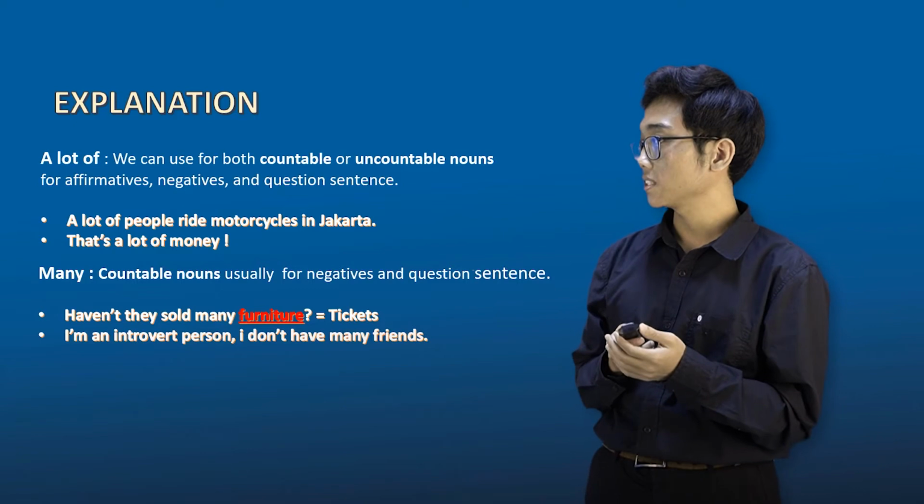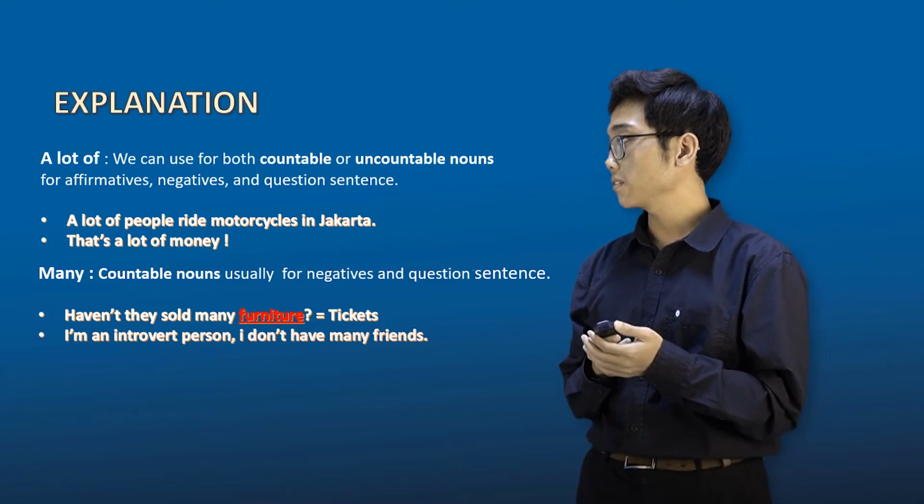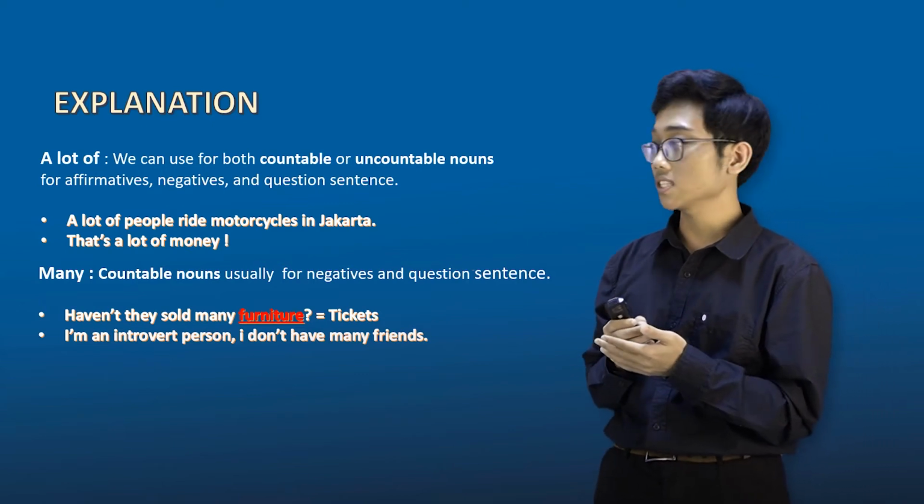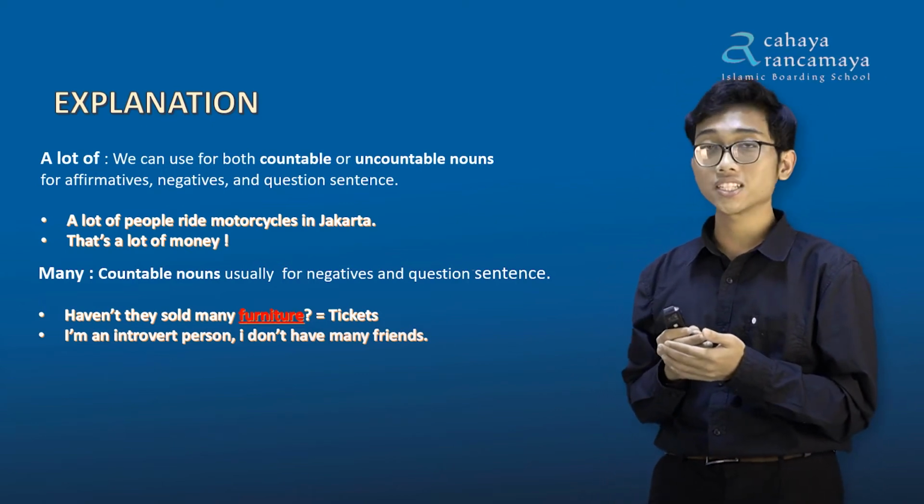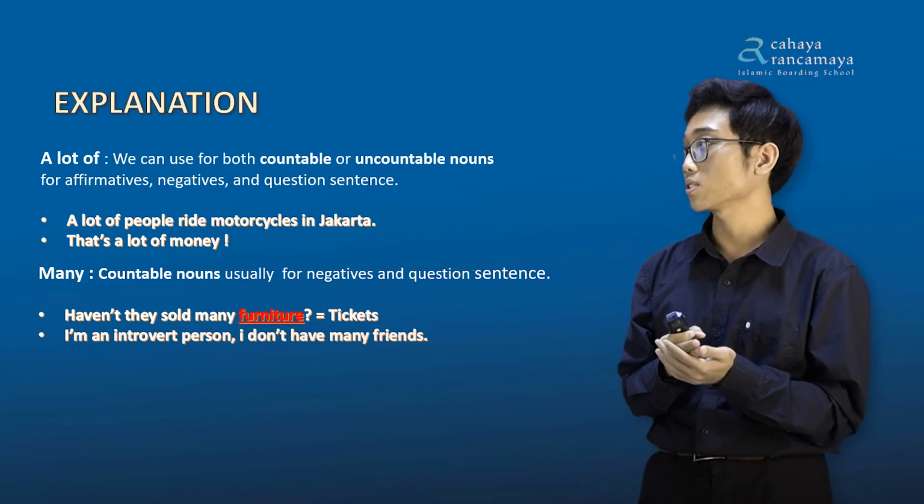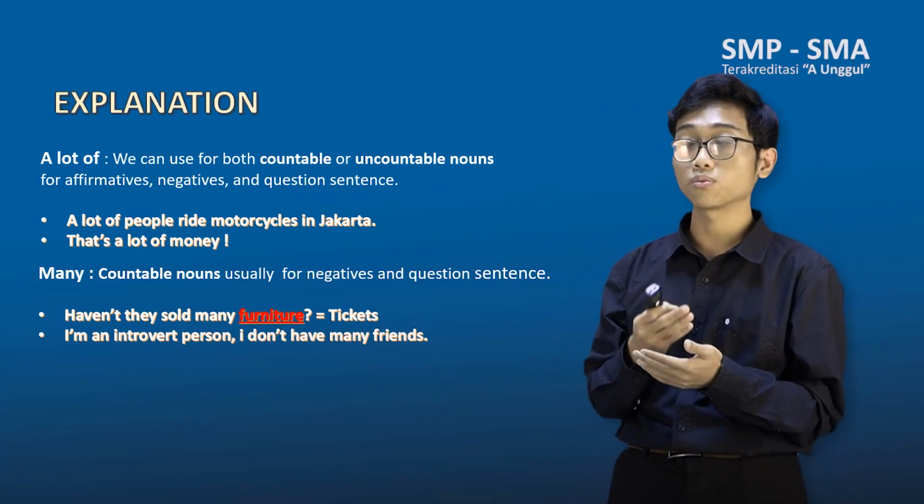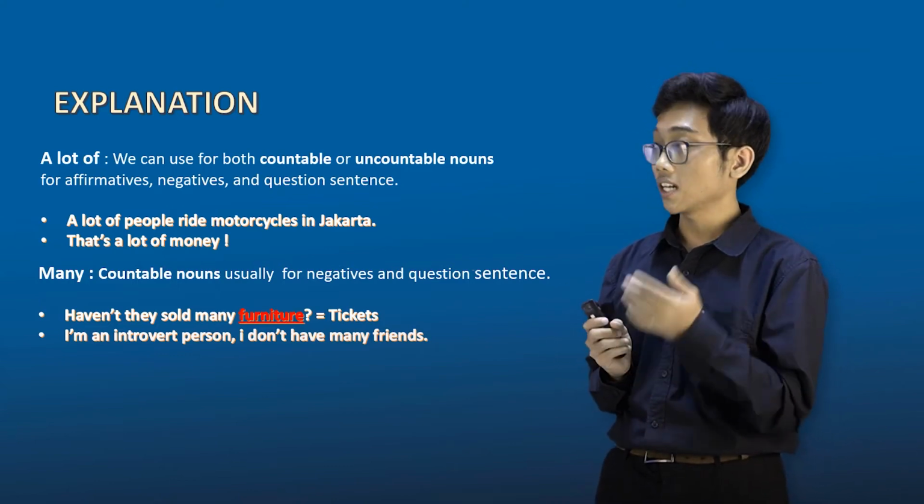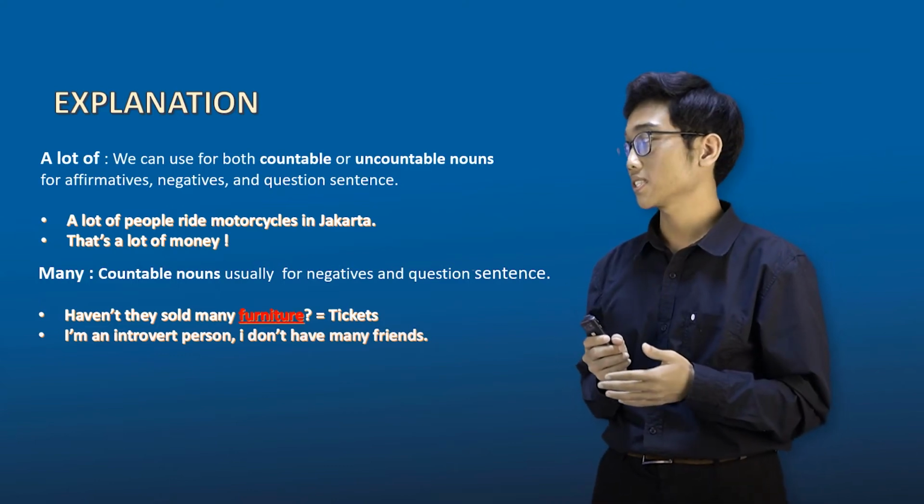Okay, so we have this sentence: Haven't they sold many furniture? Why do I put different colors in the sentence for furniture? Because furniture is not a countable noun. It is an uncountable noun. So that's why we have to replace it with another word, just like tickets. Okay? And then I add one more sentence.